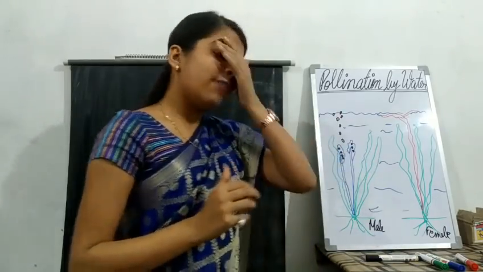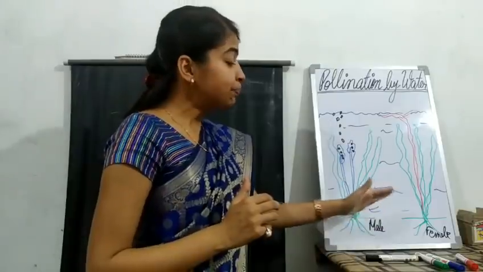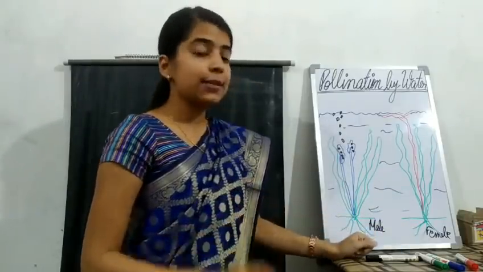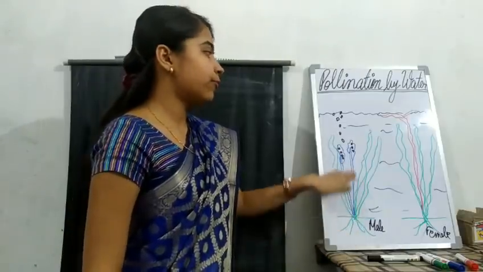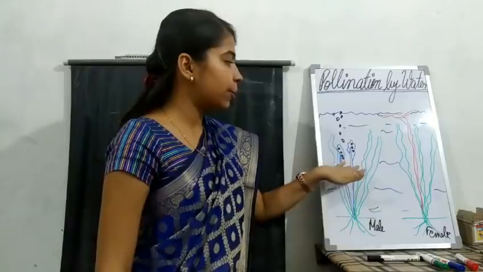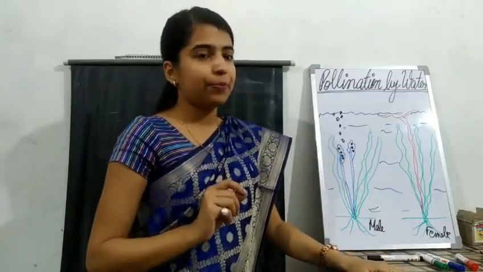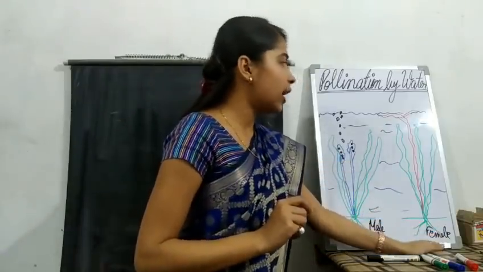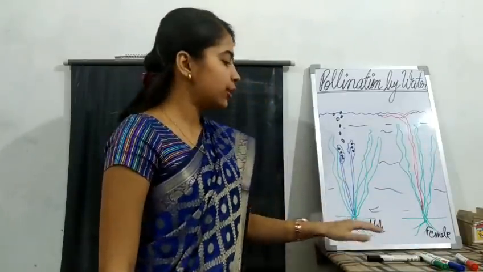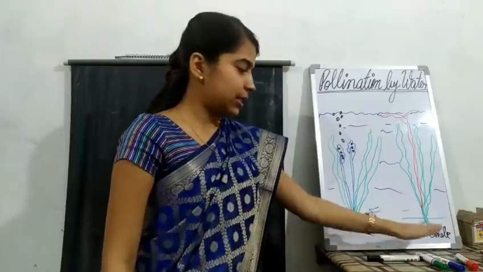Now here, Vallisneria is actually a unisexual flower. On the male flower you will find the male part, that is the stamen, and on the female flower you will find the female part, that is the pistil. So here I have taken two Vallisneria plants.